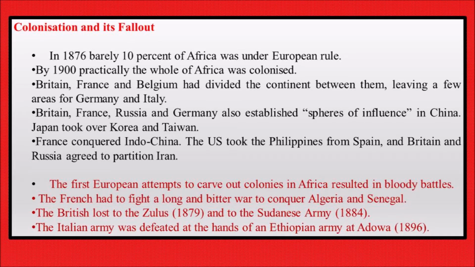Colonization and its fallout. In the year 1876, 10% of Africa was under the control of Europeans, but by 1900, the whole of Africa was colonized by Britain, France and Belgium. And a few of its states were conquered by Italy and Germany. Britain, France, Russia and Germany established spheres of influence in China. Japan took control over Korea and Taiwan.